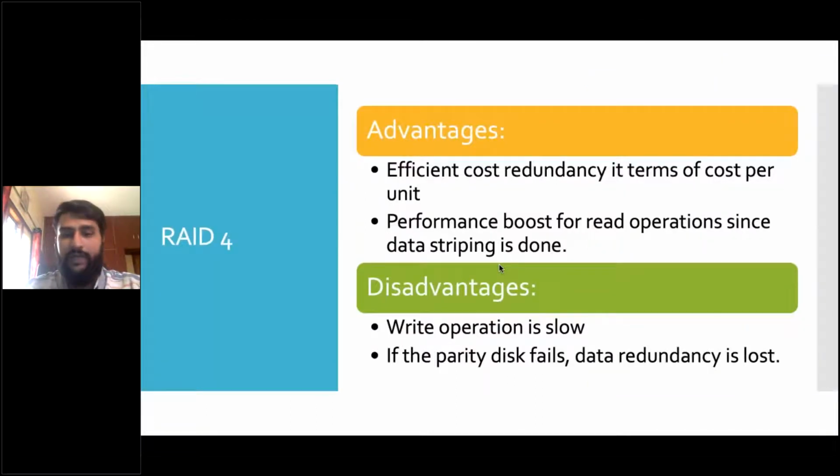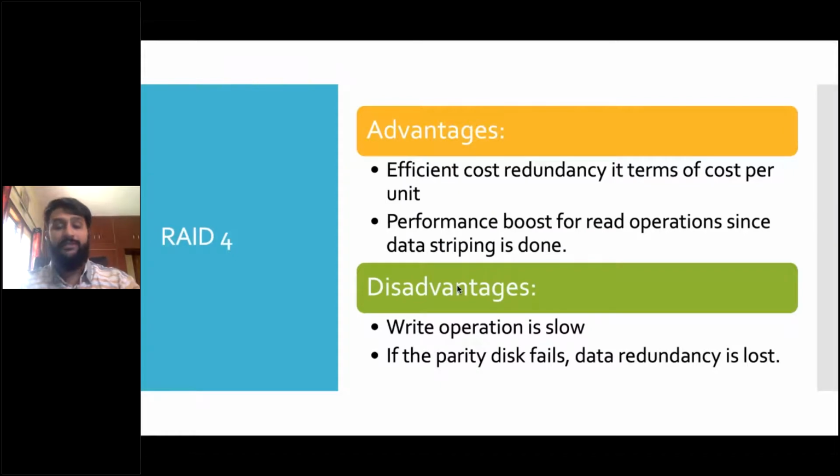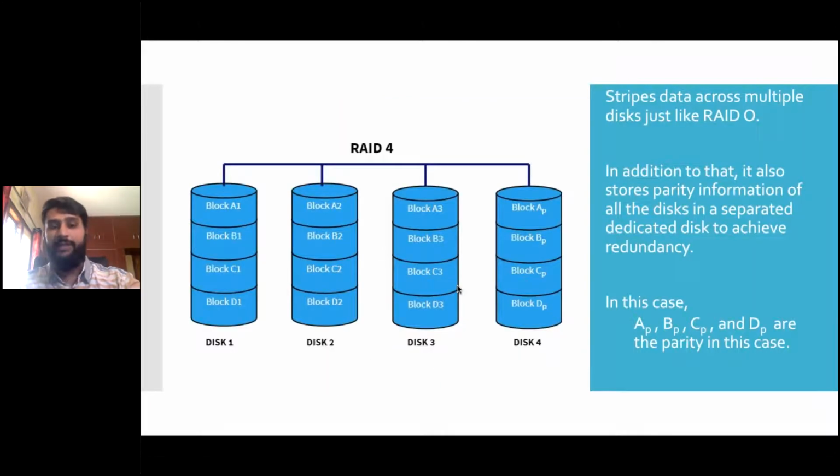Now disadvantages: write operation is slow. Again, we have so many disks, write operation will take a lot of time. Another disadvantage here is, I told you, right, if we lose one of the first 3 disks, we can reconstruct it. But what if we lose the parity itself? So that is the disadvantage here. If we lose the parity itself, we cannot reconstruct the data again. Data redundancy is lost, not the data. We still have the 3 disks. If we lose the parity, we can build the parity again, but until the time it is built again, data redundancy is lost.